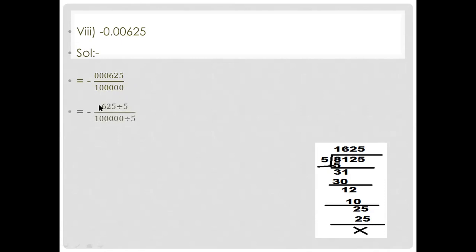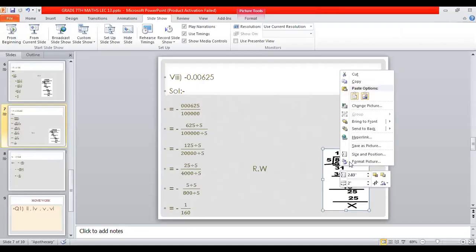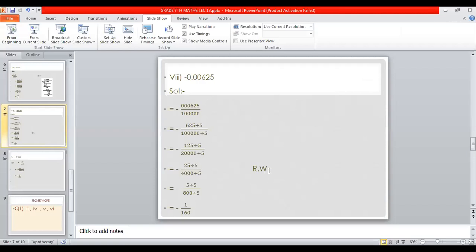So for the numerator, look here, I remove these zeros because before 625 the 3 zeros, 4 zeros, 10 zeros have no value. So no need to write them. You can simply write 625 here. No need to put these zeros at the start. So look, 625 with 5. 625, you will write it with 5.